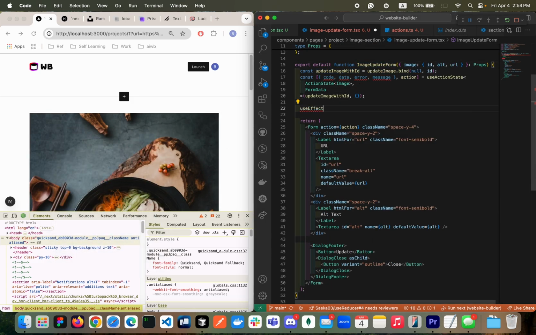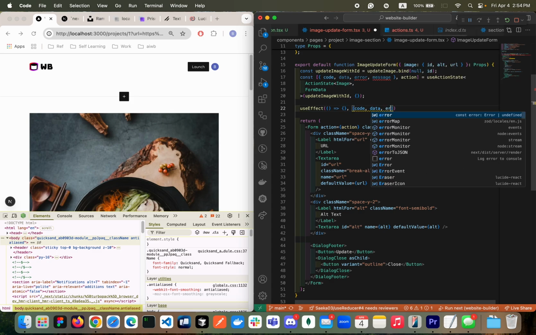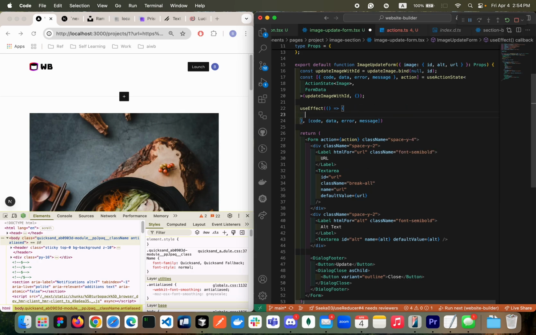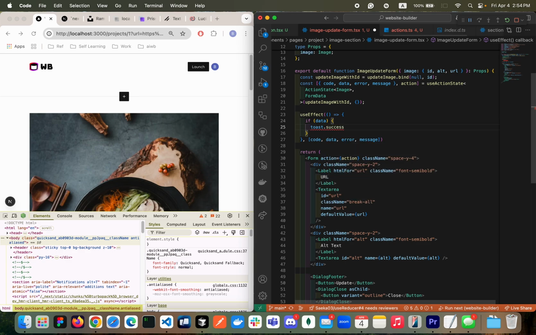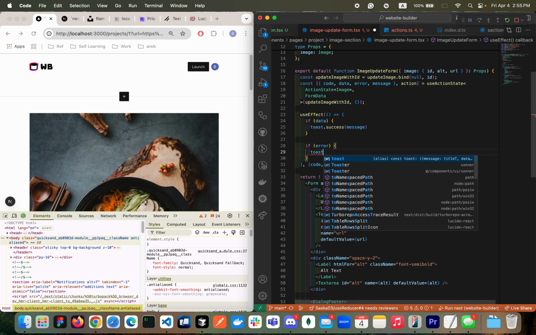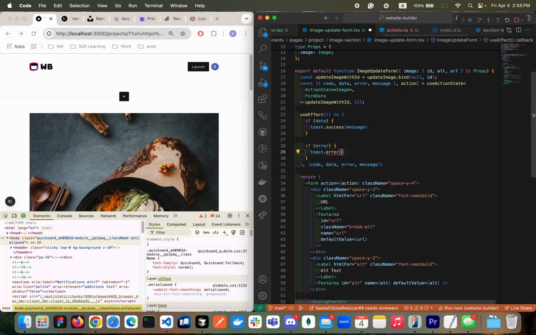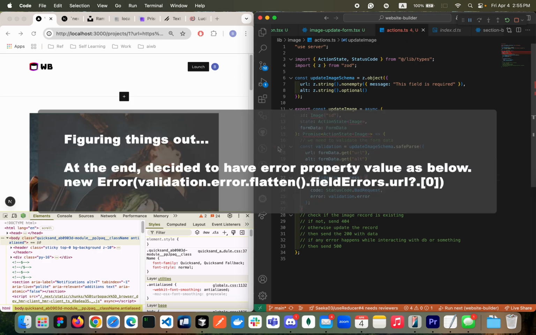Maybe we can have some toast first. I'm going to have dependencies, right? Data, error, message, and everything. So I'm going to have some if check. If data is existing, then what it means is successful. Then I can send the toast message, a success message. But if error happening, toast.error, we're going to debug later. So error.message. I'm not sure if this message is existing because this guy will return something else maybe. Let's check.